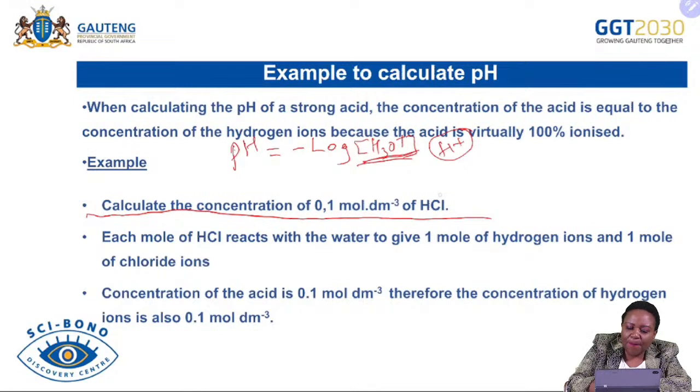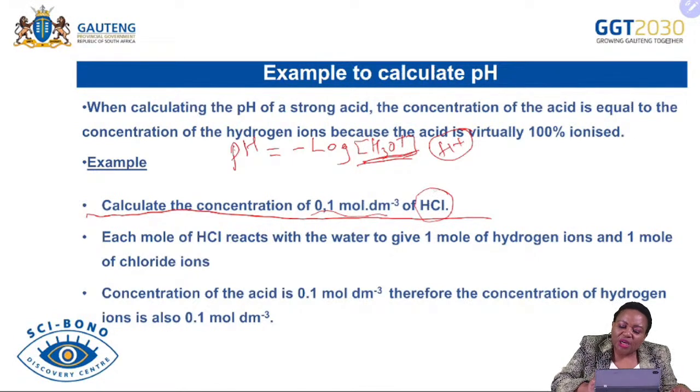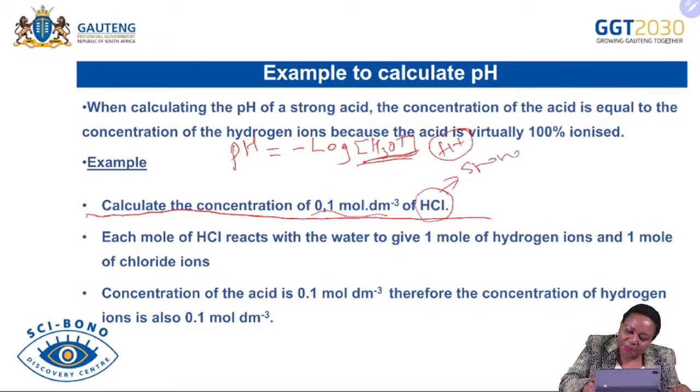So for this example, we are provided a concentration of hydrochloric acid. The first thing that you need to understand is what the strength of hydrochloric acid is. And we know that hydrochloric acid, as we classified it in our previous lesson, and also as it is stipulated on our exam guideline, is a strong acid.